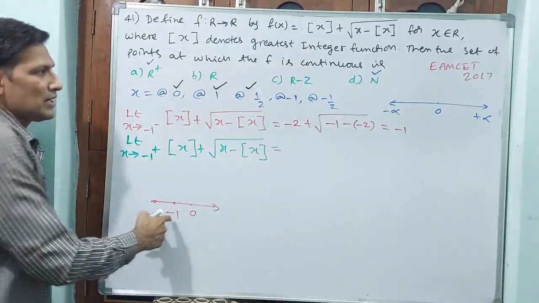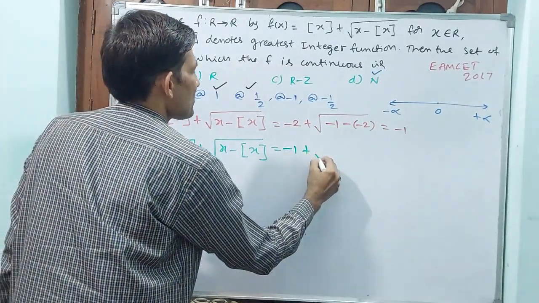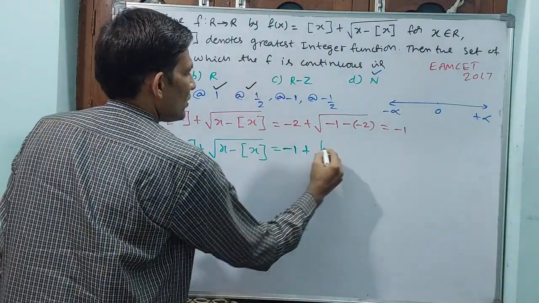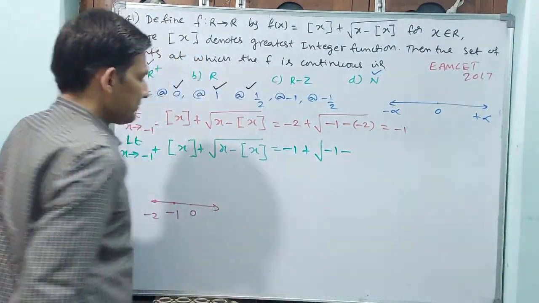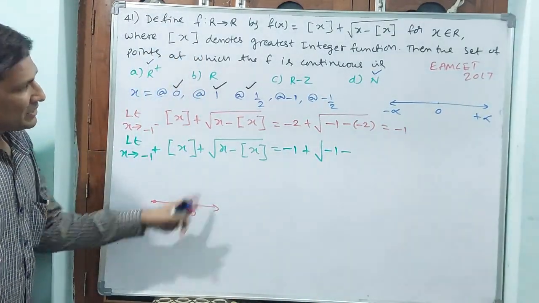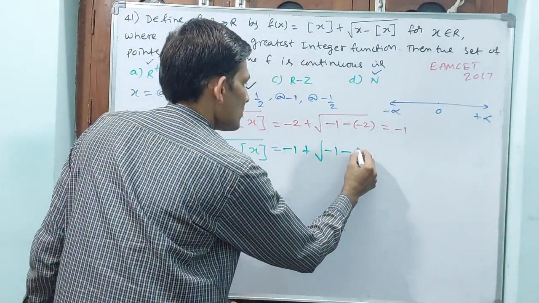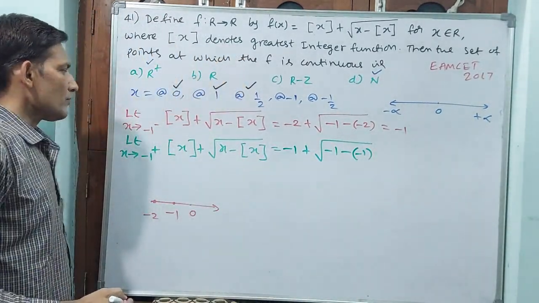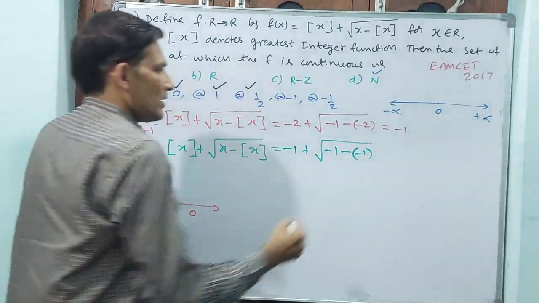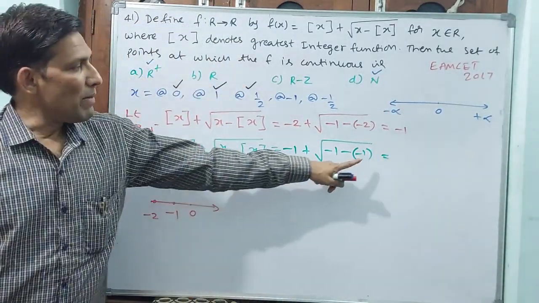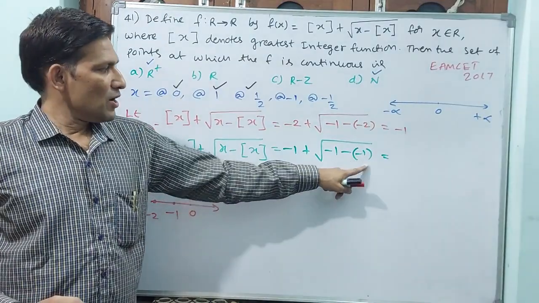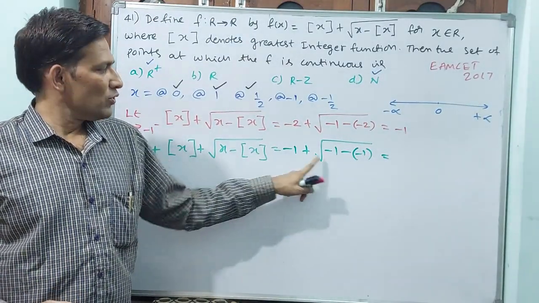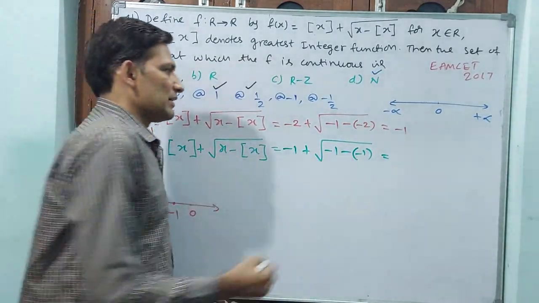That means here minus 1 plus the square root of here minus 1 only, again minus 1 plus means again minus 1 will come. Now you write down here minus 1. Now that is equal to, you see, minus of minus 1 plus 1, plus 1 minus 1 is 0, minus 1 plus 0 is minus 1.